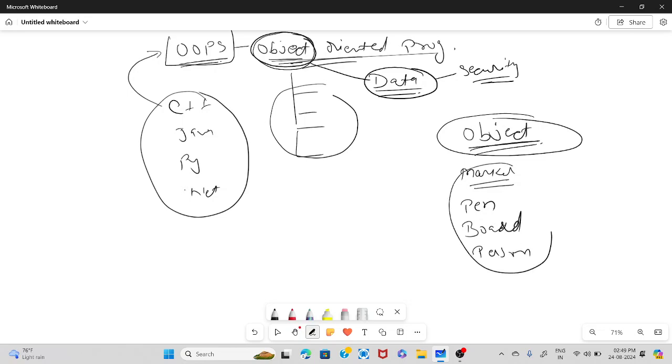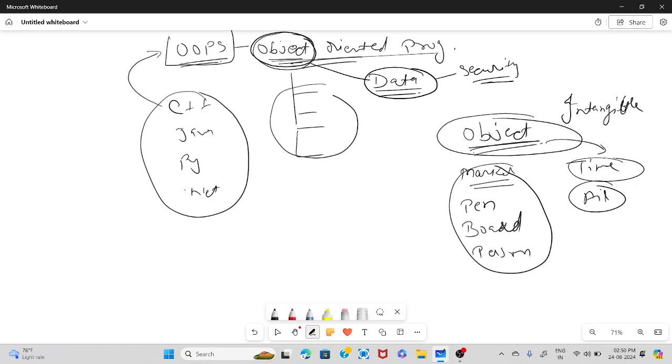But there are certain things which exist but we cannot see. For example, time, or I can say air. So air exists, time exists, but these are entities which we cannot see. So those are also considered as objects, but those are under the intangible category, and those which we can see come under the tangible category.